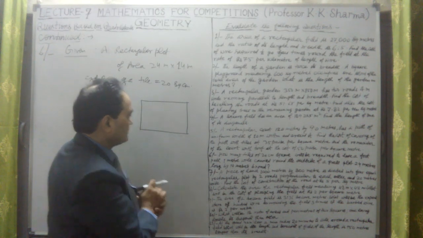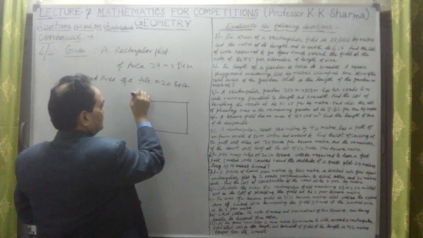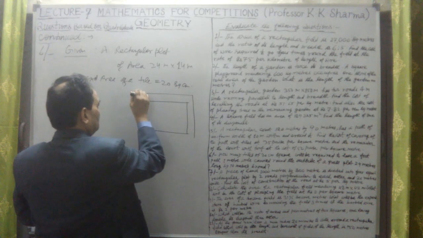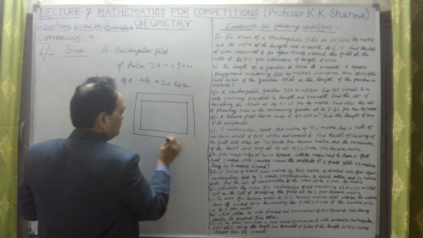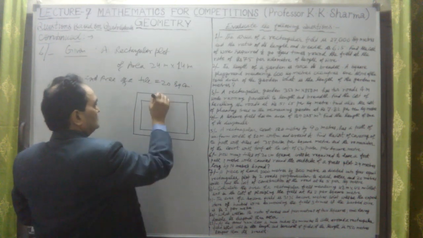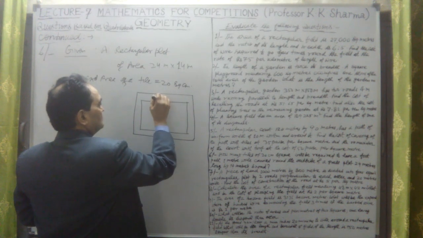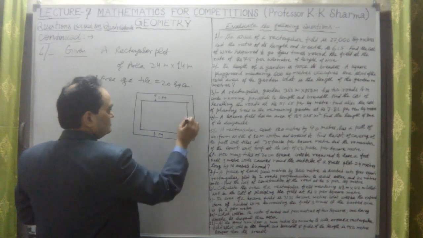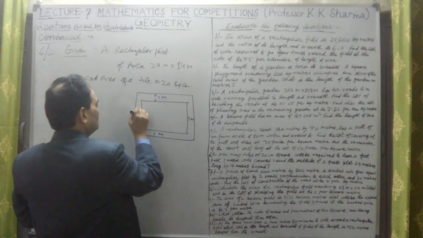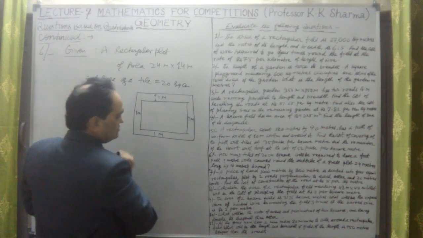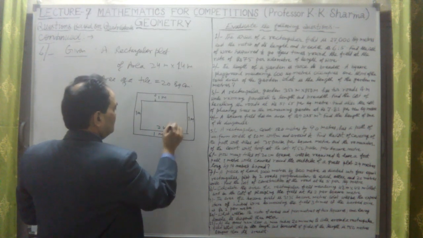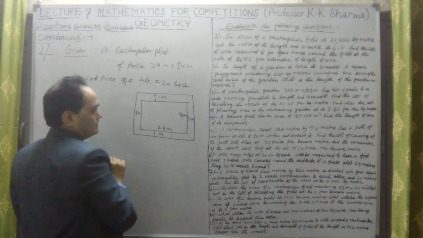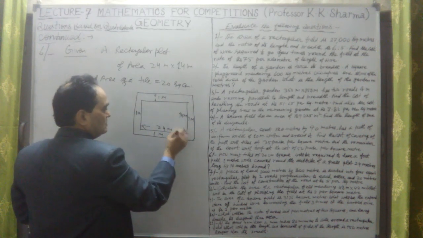But what is the area of the path? It says that a 1 meter broad path is constructed around this plot. It is 1 meter wide, and the plot is 24 meter by 14 meter, the length and breadth.